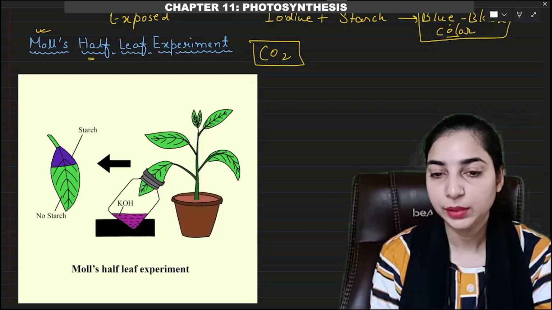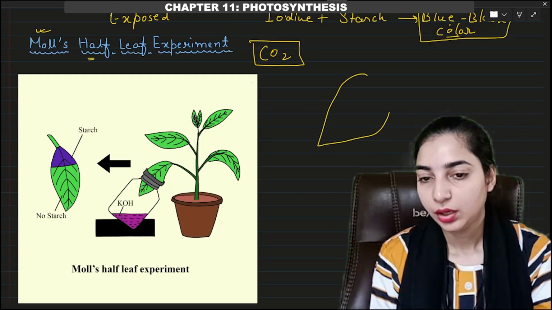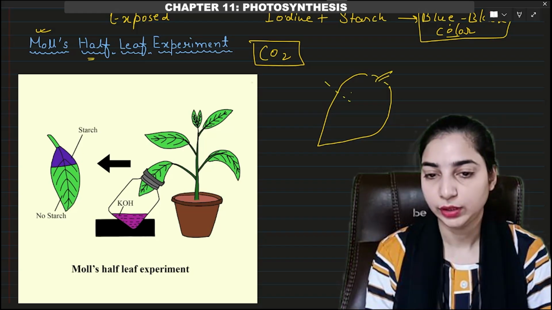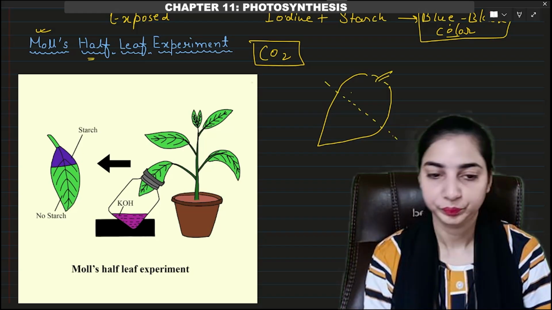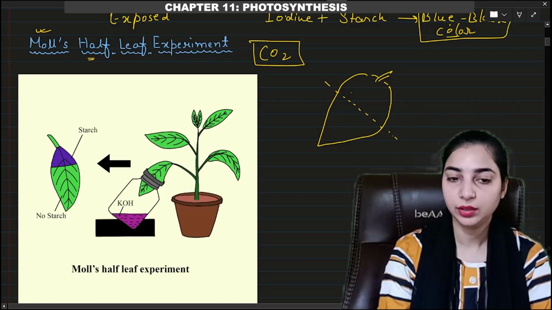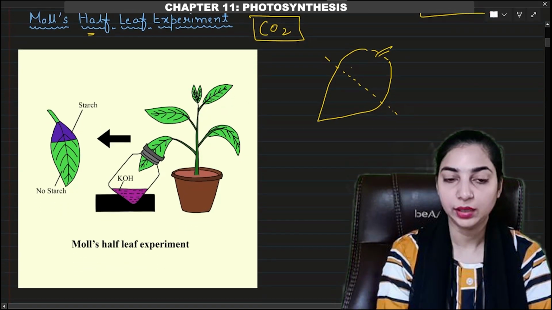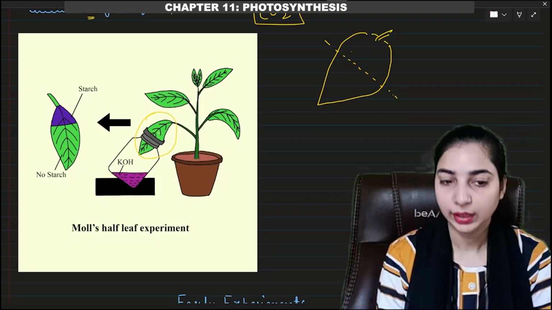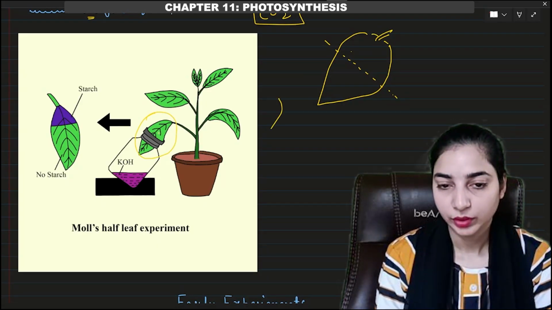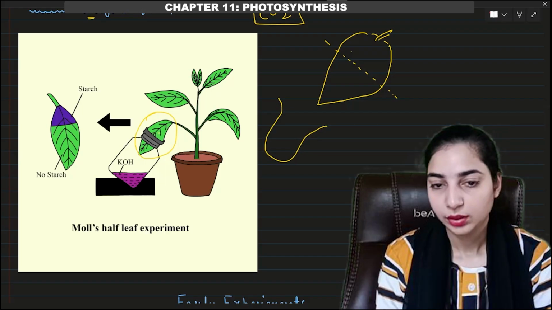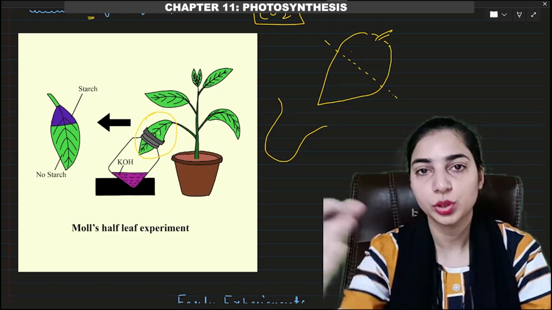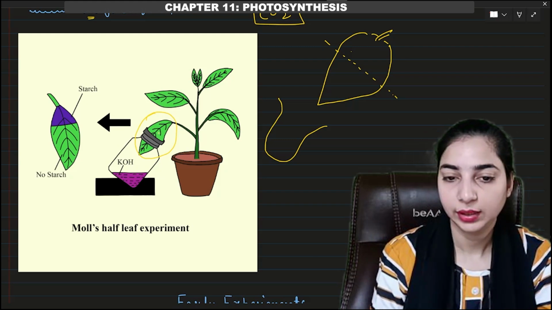Half-leaf experiment means we have a leaf, and only half of the leaf is used for this. You can see this figure. We have a plant. One leaf is used for this, right? We have a bottle or a test tube. Inside this bottle, half portion of the leaf has been kept.